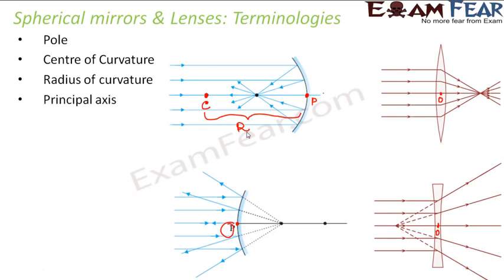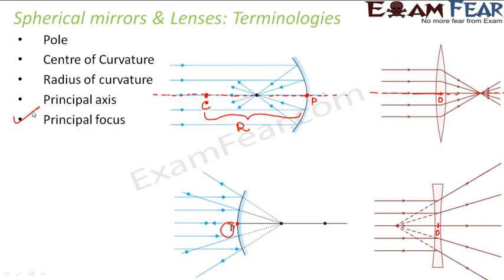Next is the principal axis. It is a straight line which passes through the center of curvature and the pole. So this line is the principal axis. In the case of lenses, it is the straight line which passes through the optical center and the center of curvature as well. And finally, the principal focus, which is a very critical thing when we talk about lenses and mirrors.